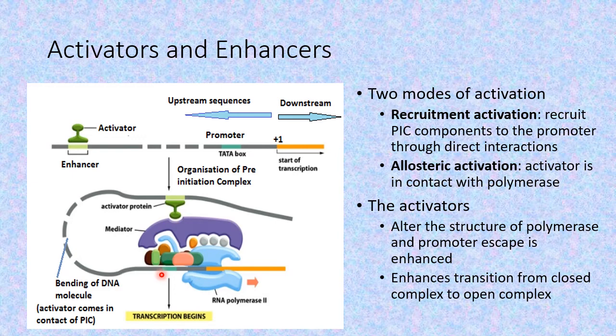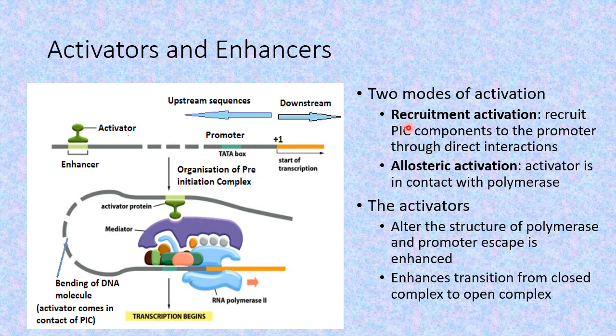Now, there are two methods by which these activator proteins may influence the process of initiation of transcription in eukaryotes. First, they may affect the recruitment of various components of the pre-initiation complex.